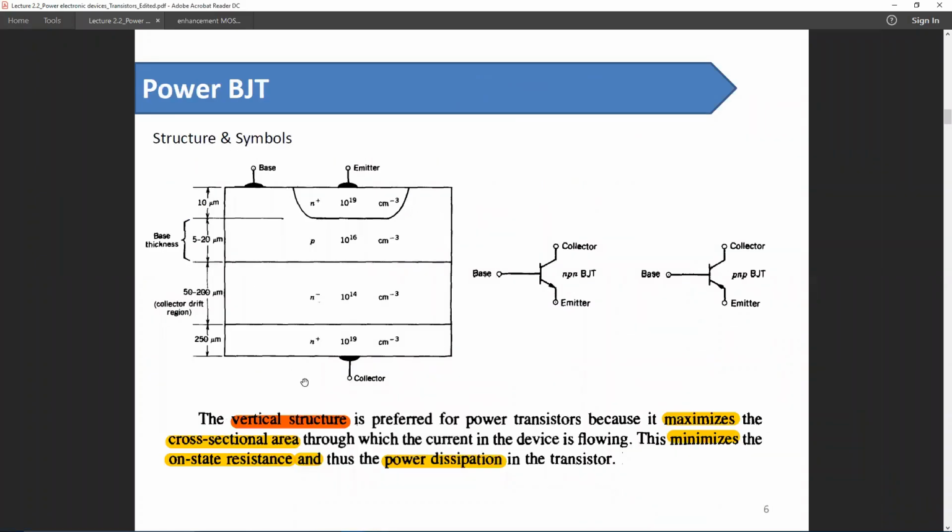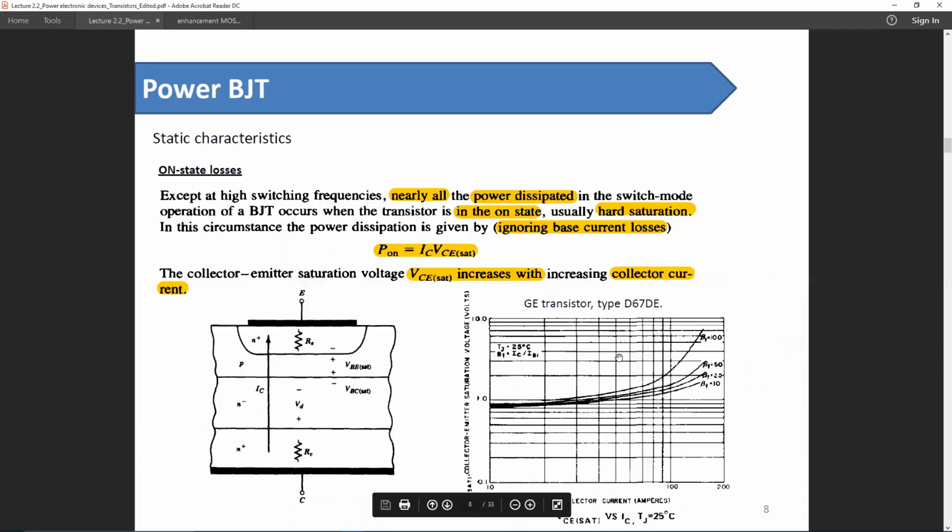Here is a diagram of a vertical channel structure. Vertical channel structure enhances the cross-sectional area, hence minimizes the on-state resistance. In case of a BJT, the on-state loss is defined by the product of voltage and current.